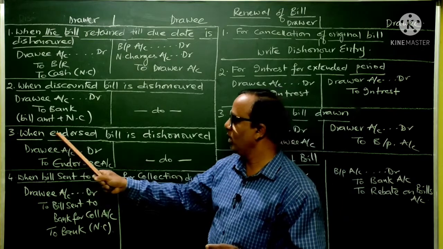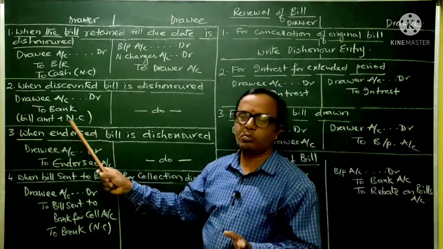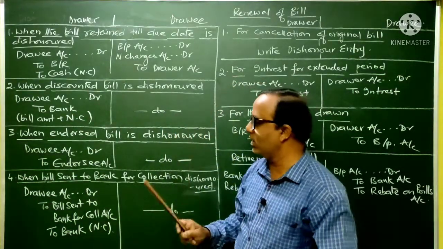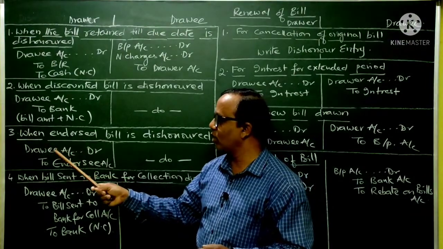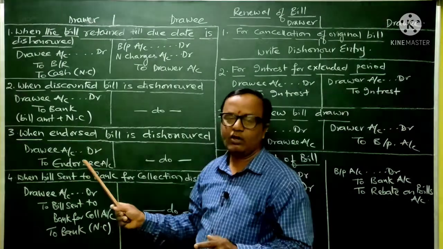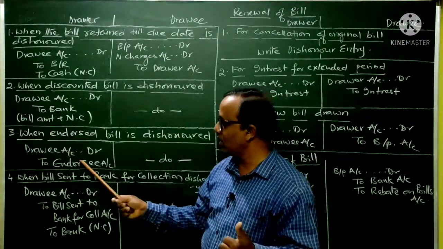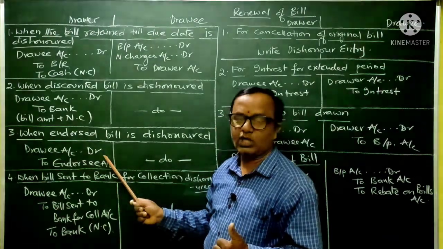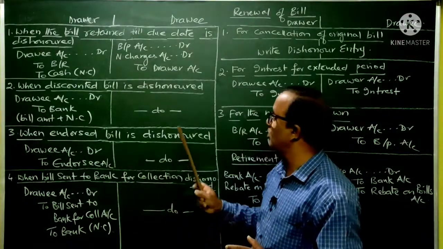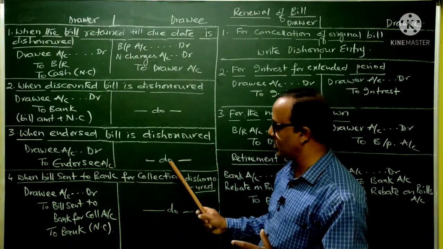Then again, this is the third situation, when endorsed bill is dishonored. Now here in this case, the bill is endorsed by the drawer to the endorsee, and that particular bill is dishonored. At that time, entry in the books of the drawer will be drawee account debtor to endorsee. Now here you should understand, when the bill is noted, noting charges will be paid by the endorsee. As such, in this entry, bill amount plus noting charges put together, we are going to write this entry, drawee account debtor to endorsee. Whereas in the books of the drawee, the same entry will be passed here.